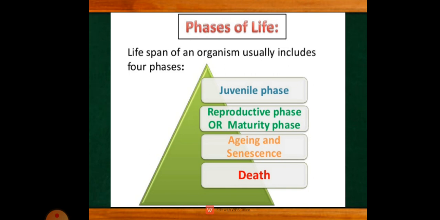Here the first one is the juvenile phase. The juvenile phase is also known as the vegetative phase. But when we use the term juvenile phase and when we use the term vegetative phase, both are similar only. But juvenile phase is used for animals and vegetative phase is used for plants. Okay. So the juvenile phase is the first phase.